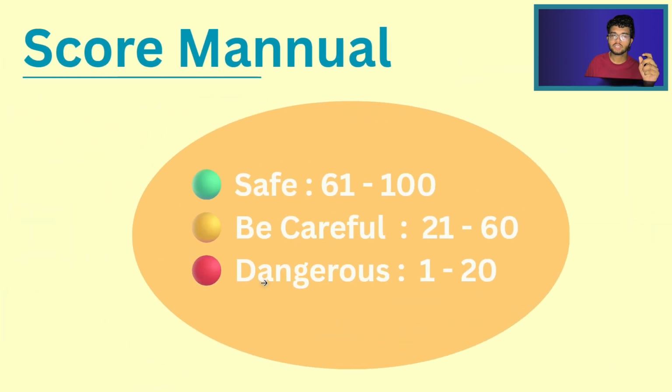The score works like this: if the score is between 1 to 20, it is considered dangerous and gets a red color. If the score is between 21 to 60, it is considered careful and gets a yellow color. And above that, 61 to 100, it is considered safe and has a green color.